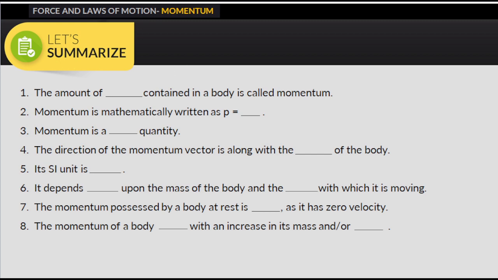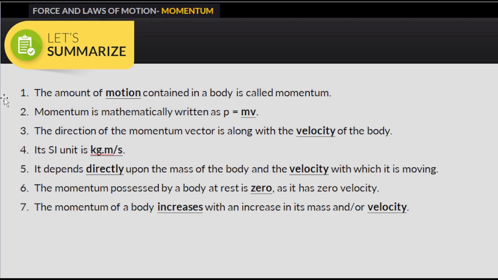Now let's summarize what we have learned so far. You can do it by yourself by pausing the video. So what is momentum? Momentum is the amount of motion contained in a body, and the mathematical expression is mass times velocity. The direction of the momentum vector is along its velocity vector direction, and the unit is kilogram meter per second.